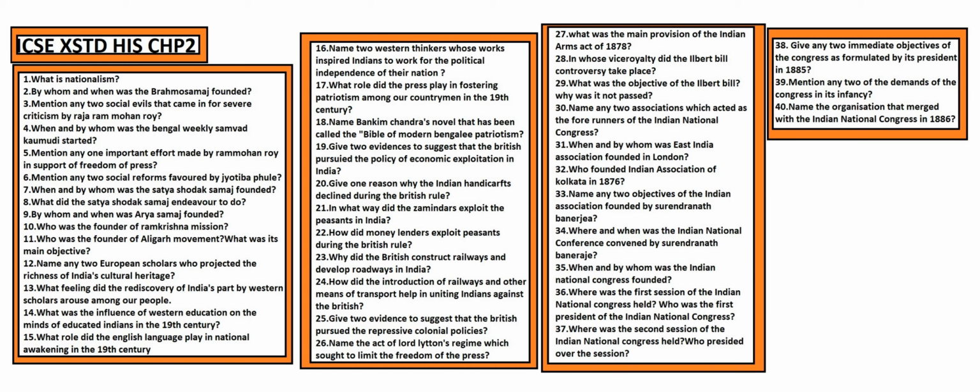Where was the first session held? It was held in Bombay, that is Mumbai, with W.C. Banerjee as the first president of the Indian National Congress. Where was the second session held? It was held in Kolkata in 1886 under Dadabhai Naoroji.